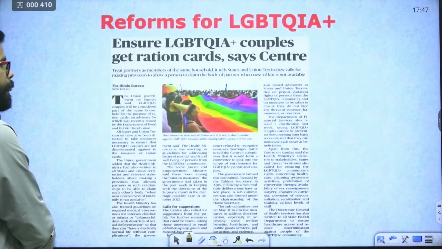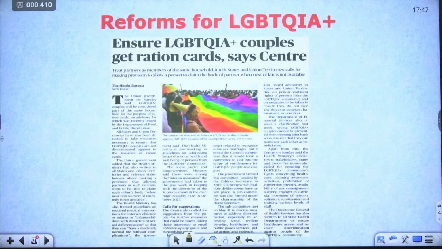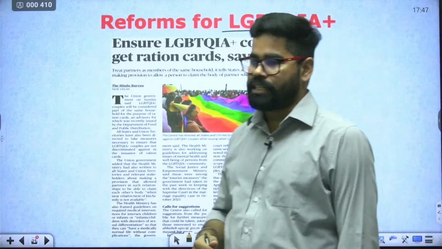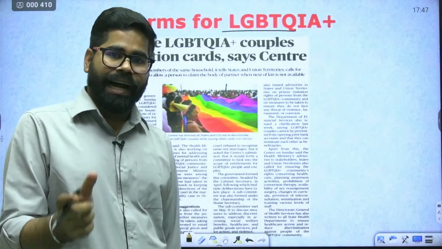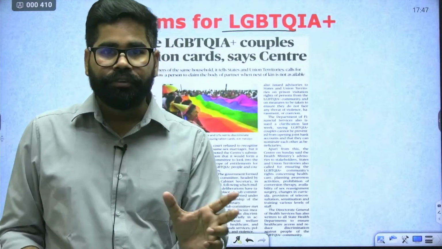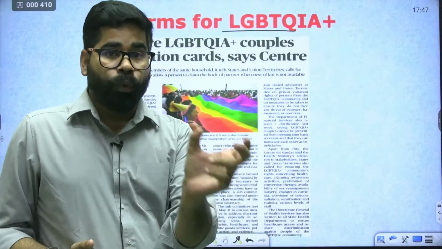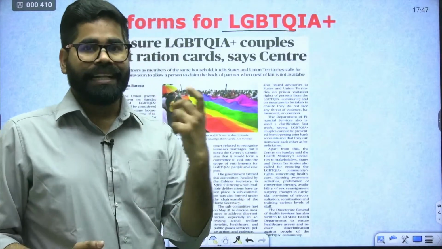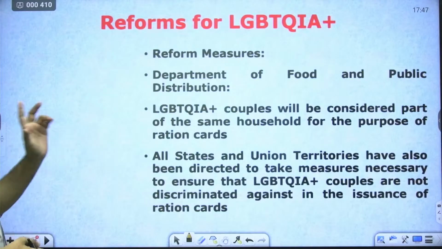Okay. Now, coming to one last topic, reforms for the LGBTQ community. For the LGBTQ community, government has taken a number of steps and recently government has given this clarification about the different steps which have been taken by government for the LGBTQ community. Okay, so what are these steps by government?